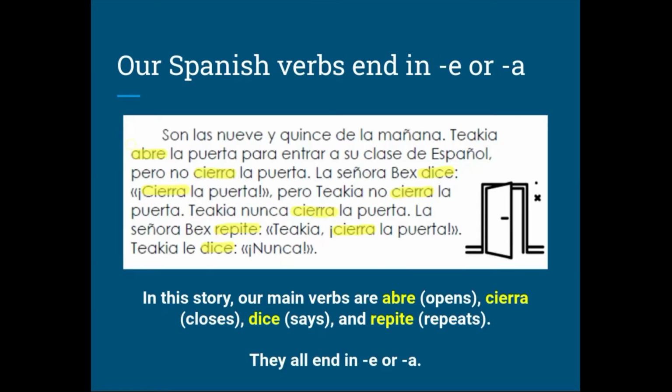Our Spanish verbs that we have learned so far all end in the letter E or the letter A. Take a look at this story that we've read before this year. We've got the words abre, cierra, dice, repite. All of those are action words. All of those are verbs. And abre, cierra, dice, repite all end in E or A.